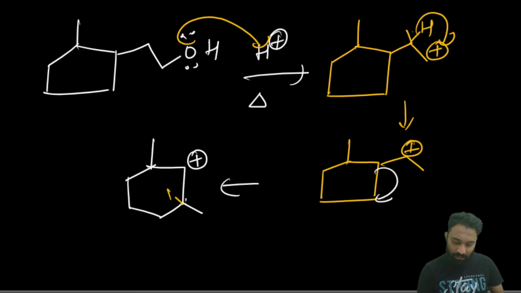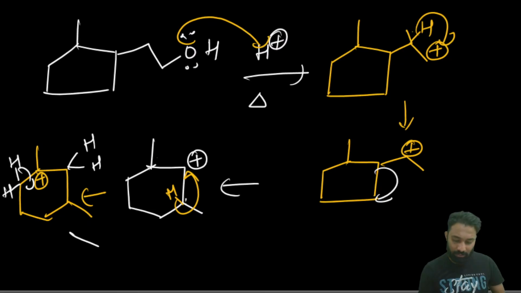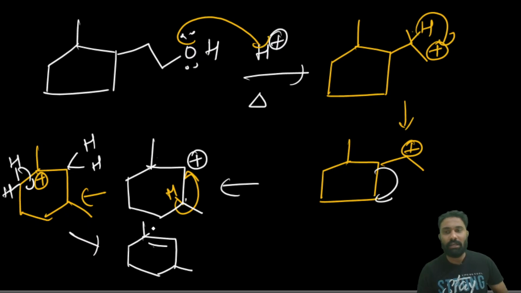Now the hydrogen can shift from this carbon or this carbon, anywhere it will be the same. So again a 1,2 hydride shift will happen. After the 1,2 hydride shift, if the carbocation has come here, then the hydrogens here are 2. It will give you this product, 1,3 dimethyl cyclohexane 1-ene. Clear? Good. Now this is a stable product.